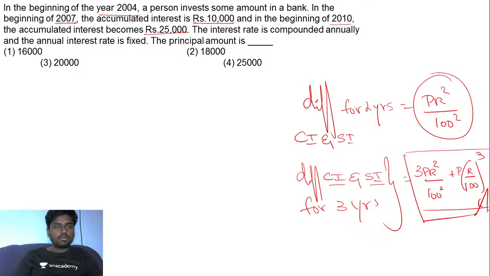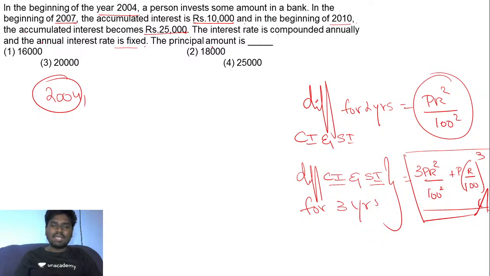So we'll go for the question here. They say that in the beginning of the year 2004, a person invests some amount in a bank. And in the beginning of 2007, the accumulated interest is rupees 10,000. And in the beginning of 2010, the accumulated interest becomes 25,000. The interest rate is compounded annually and the annual interest rate is fixed.